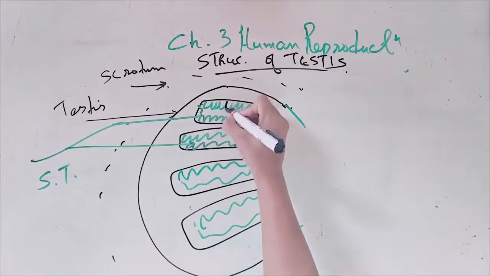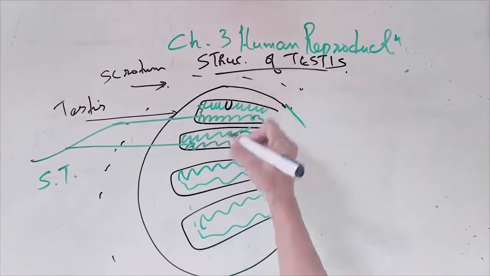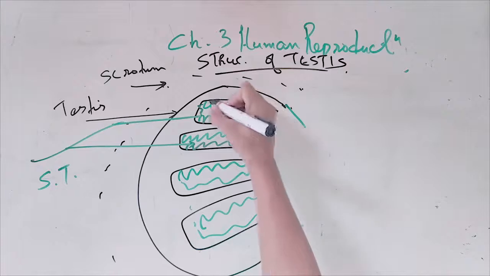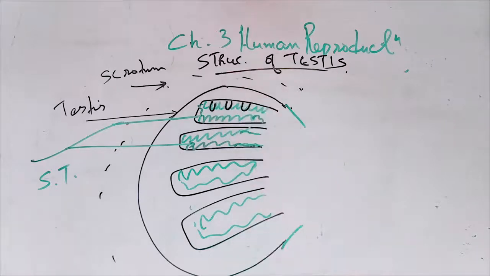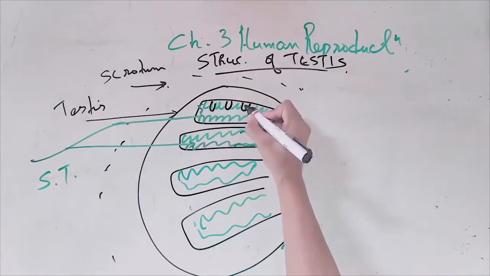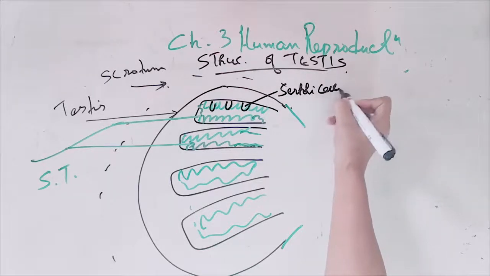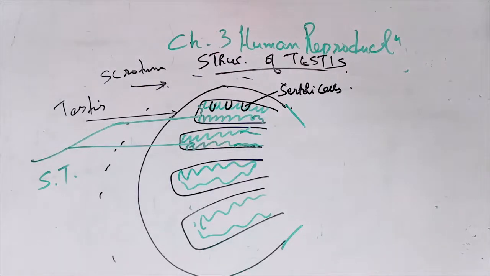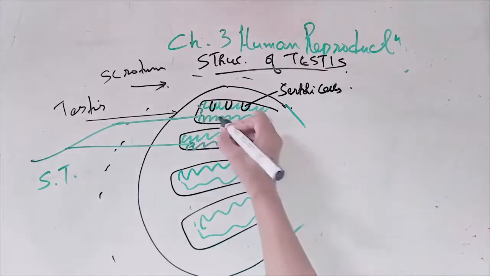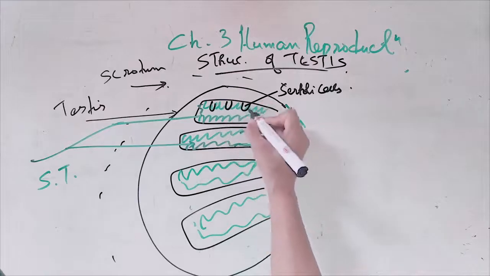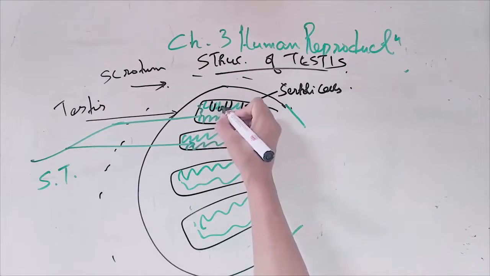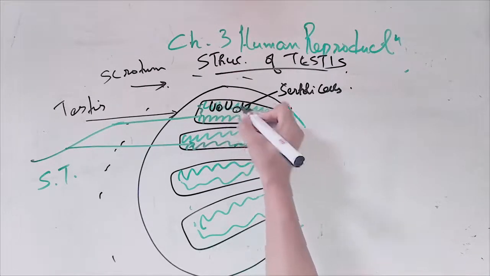So let's say this is the Sertoli cells. Sertoli cells will provide nourishment to the developing sperms. And then we have spermatogonia, which will give rise to the sperms. So all the cells, there will be spermatogonia. Say these are the spermatogonia.